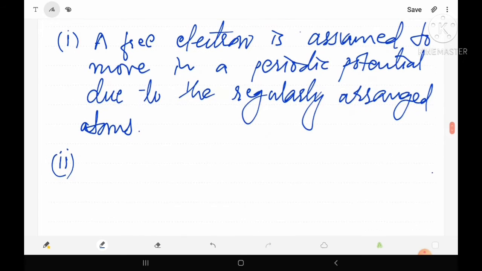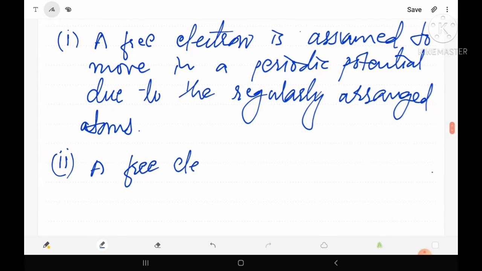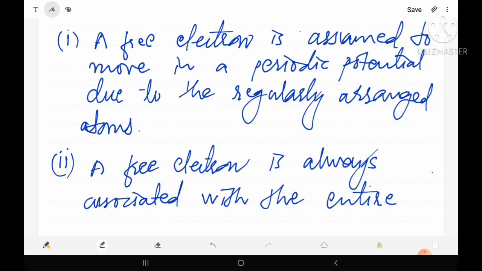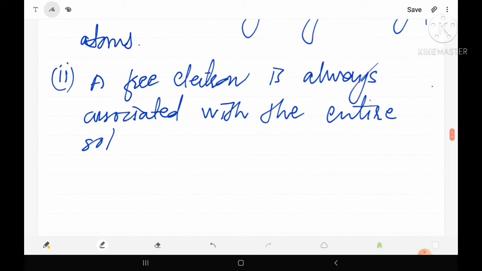It means that a free electron is always associated with the entire crystal, or entire solid. So this is the second observation.